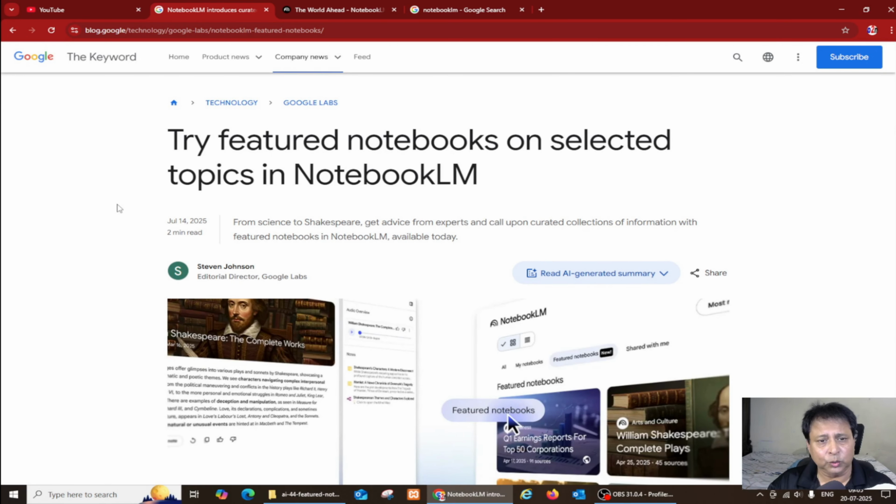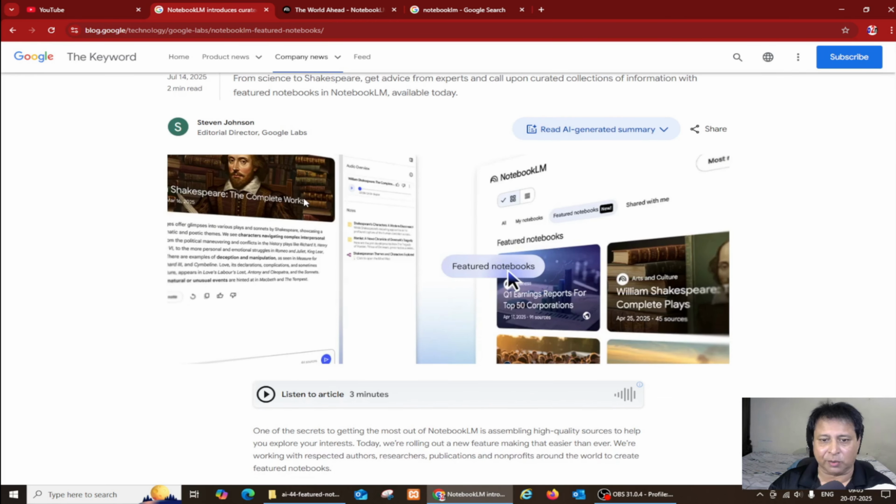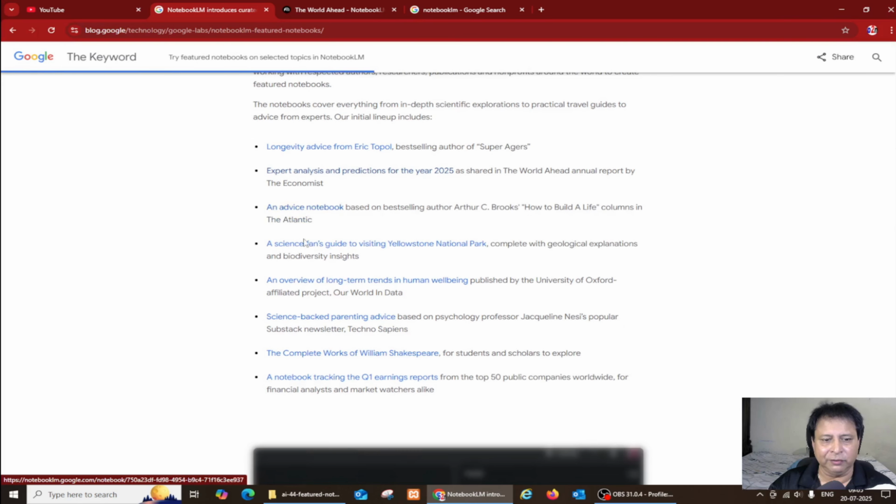Here is what Google says about its new release. You can see here, try featured notebooks on selected topics. What are the topics? If you scroll down, you will find eight topics on which this featured notebook is appearing now. Only these eight you can see. Initially, you can read longevity, on the economics, published by the Economist, then advice notebook based on a bestselling author. You can browse all these topics in which this appears.